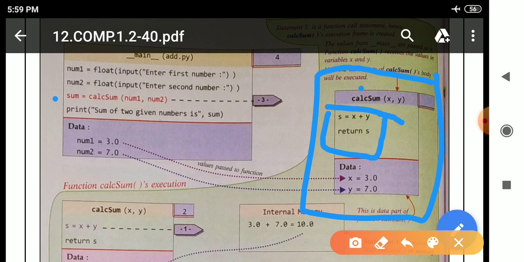So when this line executes, means this is the calling function, this type of working will be performed inside the Python interpreter. See here, we have already got the values of x and y. The value of x is 3.0 and the value of y is 7.0.